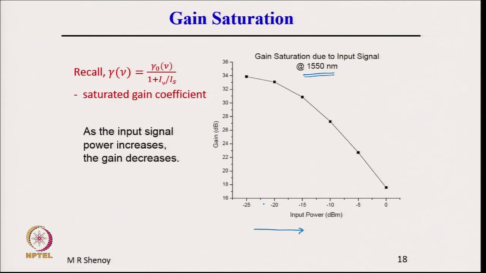Whereas here, at the wavelength lambda equal to 1550 nanometer, as the input power increases, we note that the gain drops. This is a measured value. These points correspond to the measured gain spectrum as expected theoretically. As the input power increases, the gain decreases. This is called gain saturation.